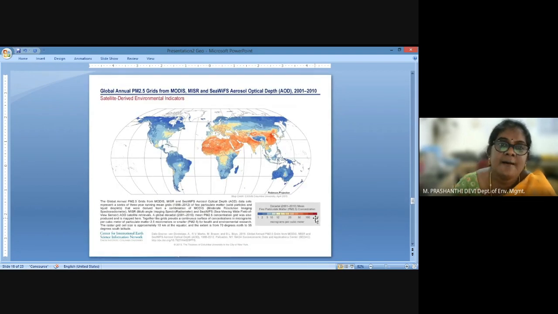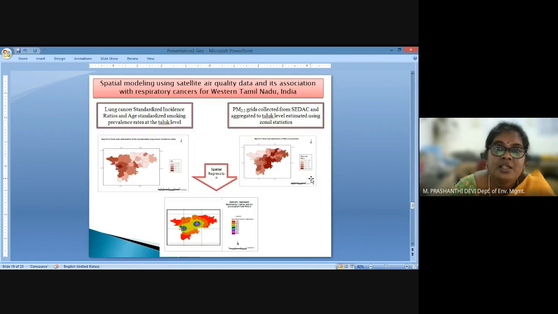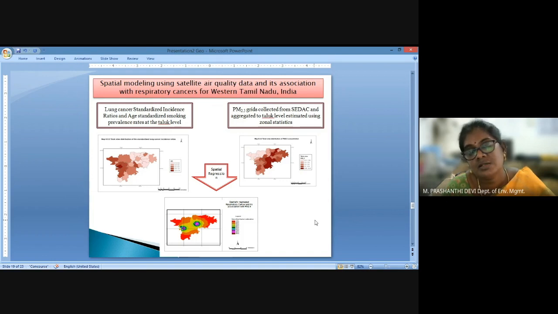So this is another map which we have used as a secondary source of information, satellite derived environmental indicators for particulate matter 2.5. And you can see the Indian region has a high range of particulate matter distribution in the area, and this data was used to identify respiratory cancers in the Western Ghats, the Western region of Tamil Nadu.